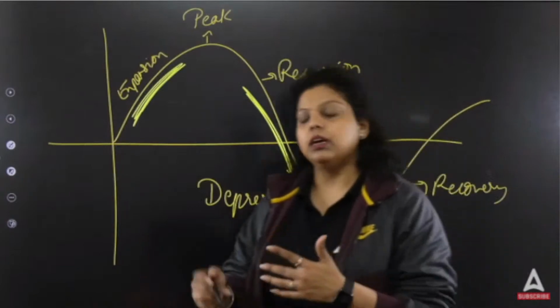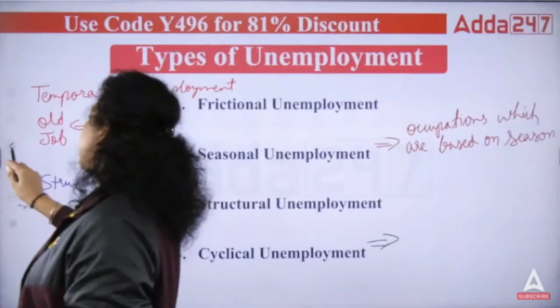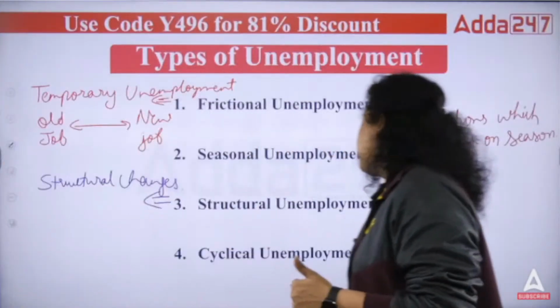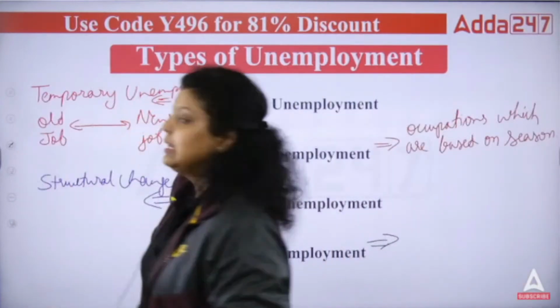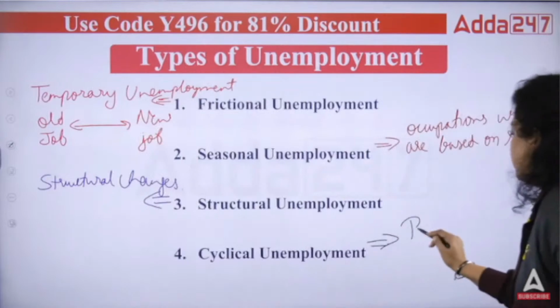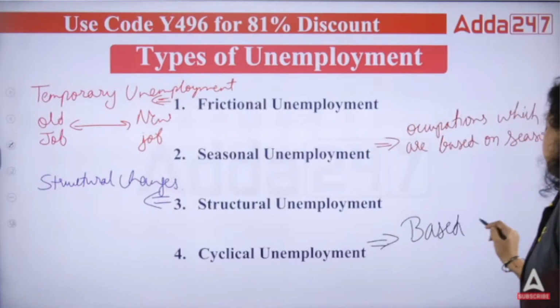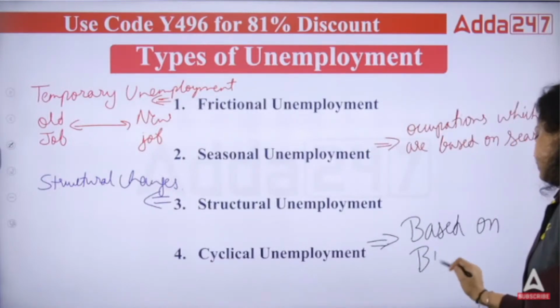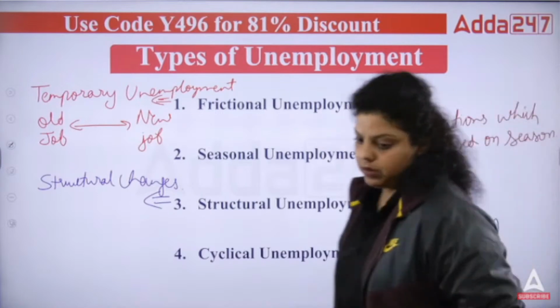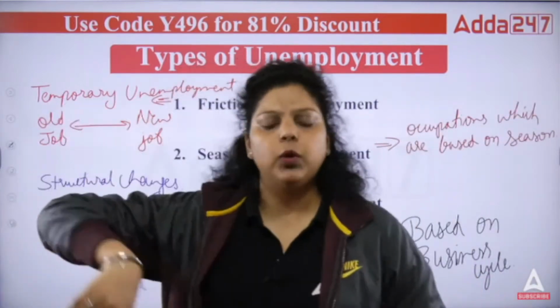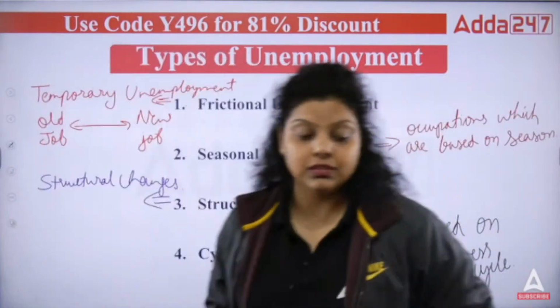It happens every year. So when this type of business pattern happens and there is unemployment just because of the business cycle, that is known as cyclical unemployment. So this is based on the business cycle, and that is known as your cyclical unemployment, because this cycle will keep going. That's why we are saying it's a business cycle.